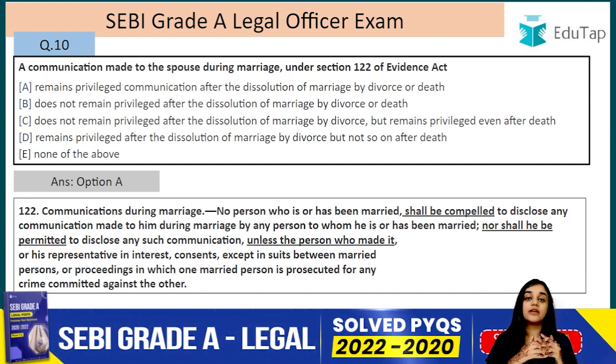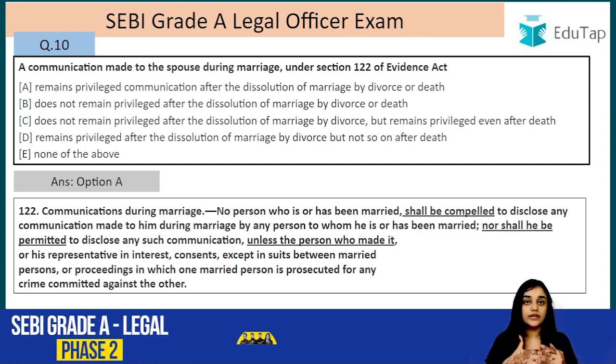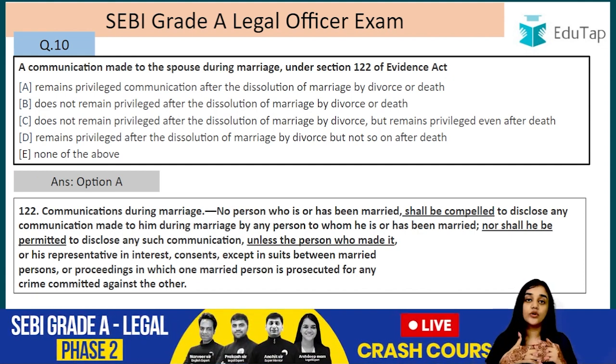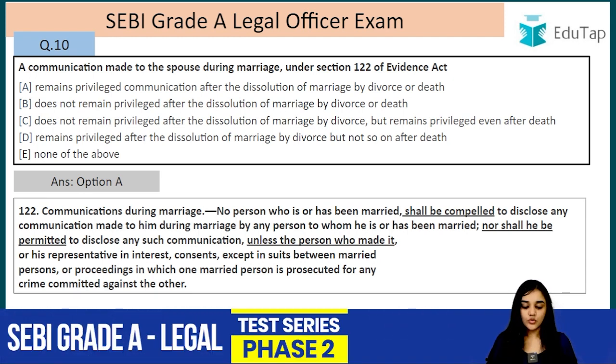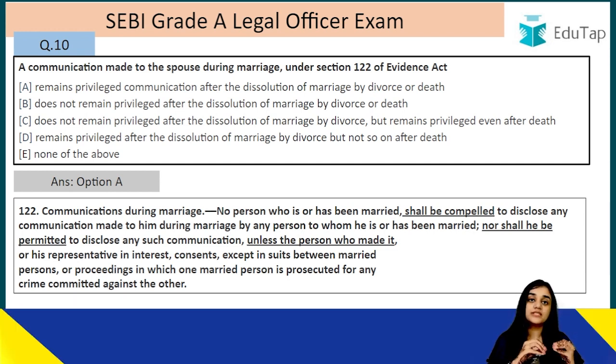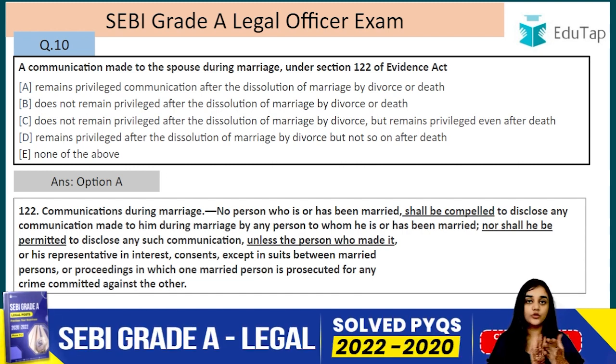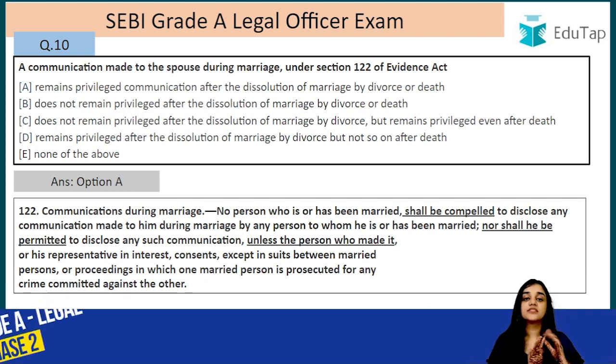And at the same time, if the wife herself voluntarily wants to give this statement, that I want to tell what he said to me on that day, in that case also she is not permitted, unless the person who made it consents. Now, when can this happen? For example, if the husband himself consents, he tells his wife that you please tell the court what I said to you. It can be because now he has turned into an approver, for example. So if he consents to the same, then in that case the wife can be permitted to make that statement.